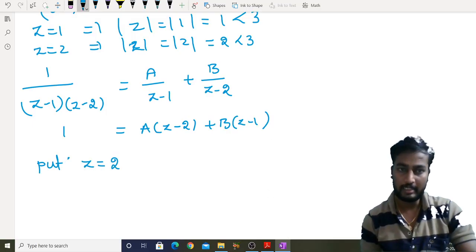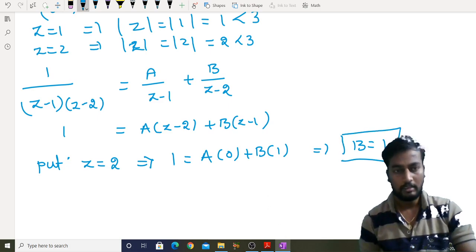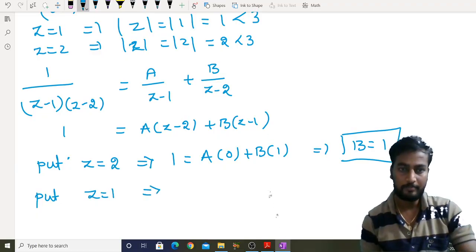Put z equal to 2. Then 1 equals a into 0 plus b into 1, so b is 1. When we put z equal to 1, 1 equals a into minus 1 plus b into 0, so a is minus 1.